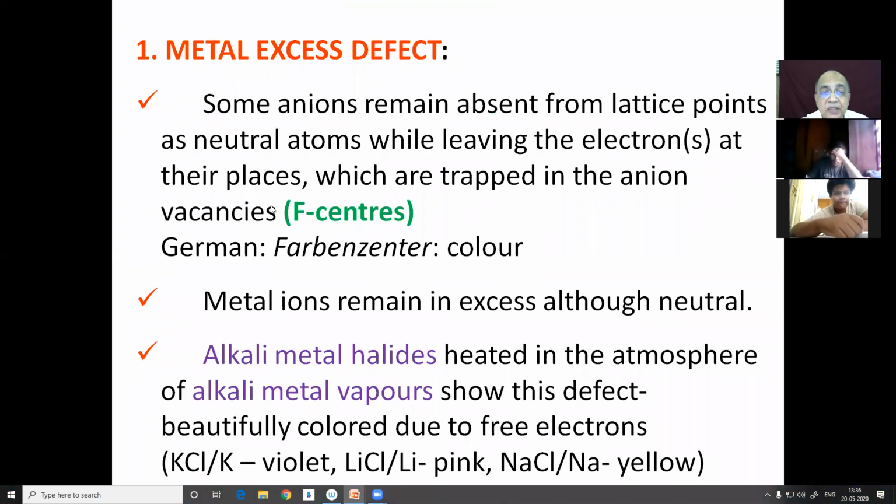These are called F centers. Some anions remain absent from lattice points as neutral atoms while leaving the electrons at their places.